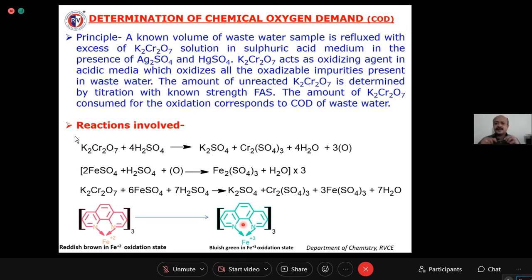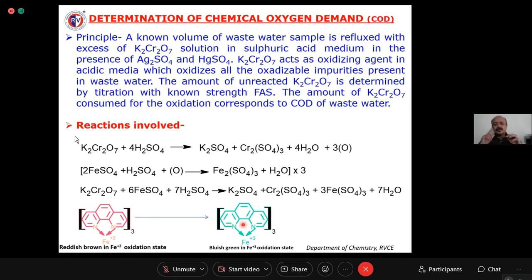Mercury sulfate and silver sulfate are dissolved in sulfuric acid. In one test tube, you have to add that one. Then you have to reflux it. That means you have to heat it. After heating for some time, you have to cool it. After cooling, you have to add 2 to 3 drops of indicator, and then titrate against a standard FAS solution.